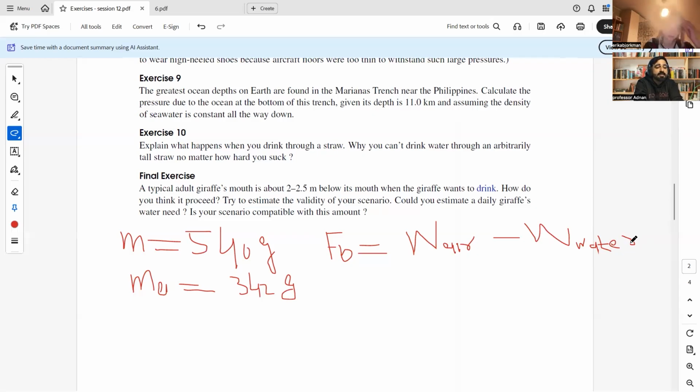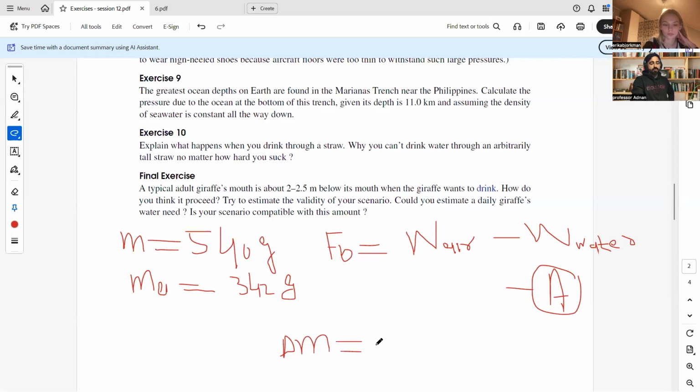So this apparent weight, we have to subtract the weight in the water from the weight in the air, and this will give the relation or the value for the buoyant force: F_b is equal to W_air minus W_water. You can say it is our equation A. But we are given the mass, we are not given the weight, so we need to subtract the masses.